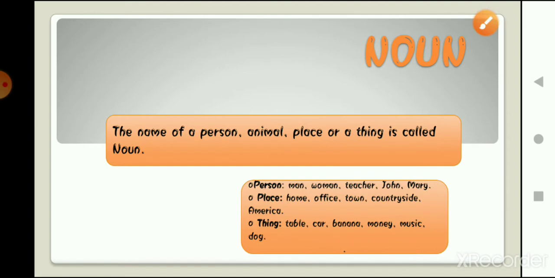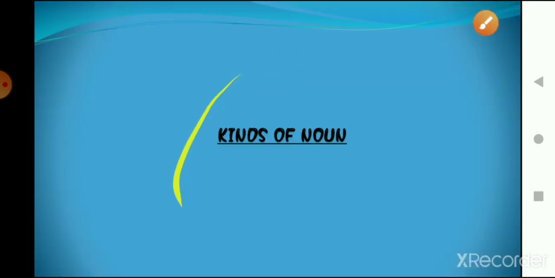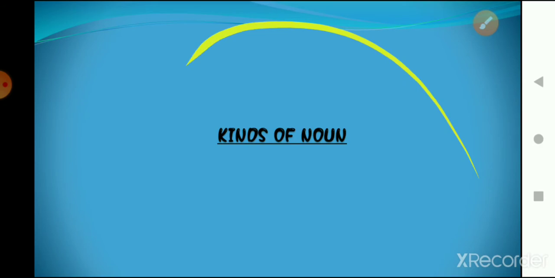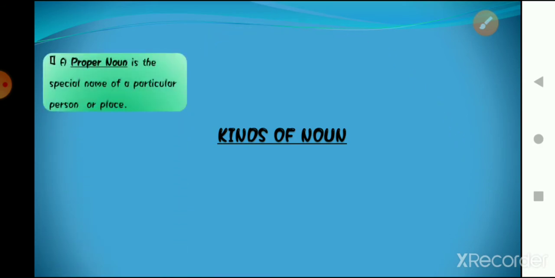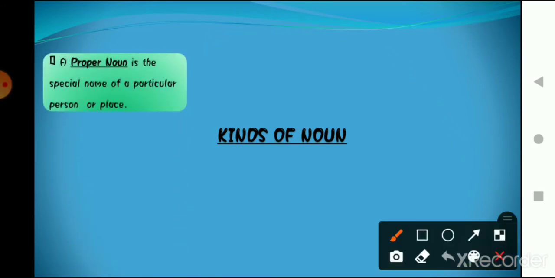Understood, everyone? Now moving forward, what are the types of noun, or how many kinds of noun are there? We have already discussed that there are 5 kinds of noun. The first one is proper noun. So what was a proper noun? A proper noun is basically the special name of a particular person or a place.